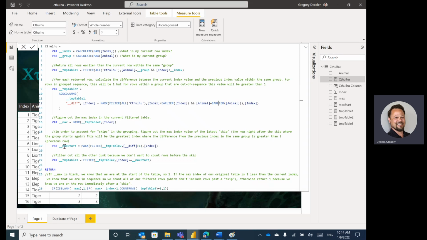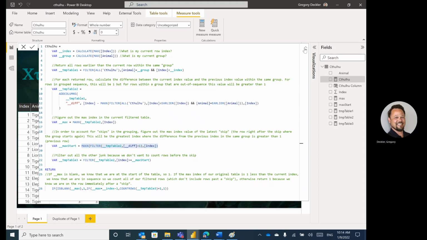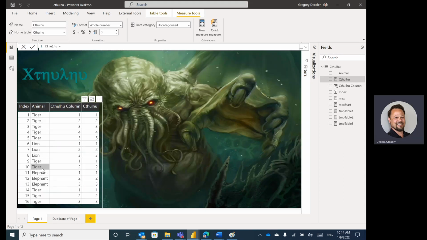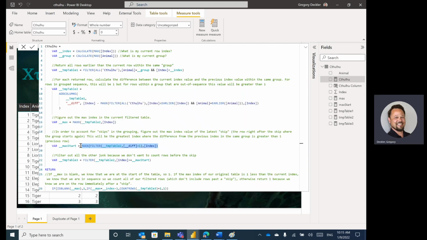And then I am doing the max start, which is essentially saying where's the last skip that occurred. So if you think of a skip between these, a skip essentially occurs when this index and the previous instance of that category, when it's sequential, 5 to 4, there's going to be a difference of 1, but from 9 to 5, there's going to be a difference of 4. So that's what max start is doing.